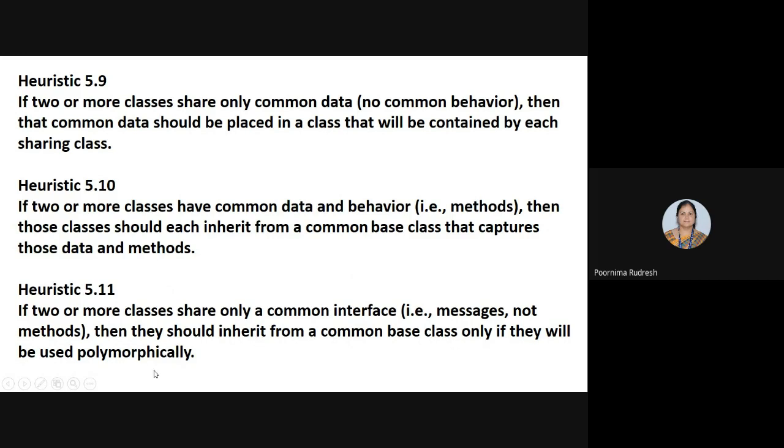Meaning if the classes consist of only the common interface, then the classes should inherit from a common base class only if they will be used polymorphically. Then we can have the derived classes inherit from a common base class by using the polymorphism technique. So this is about heuristic 5.11.